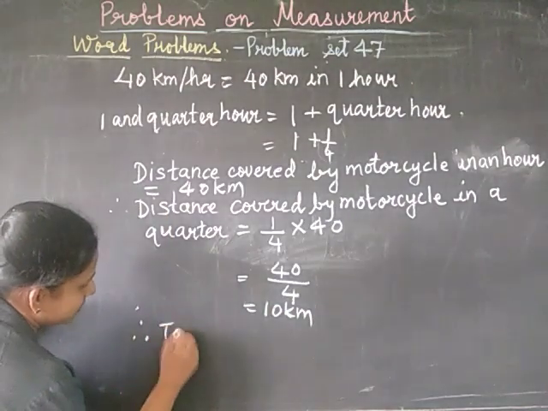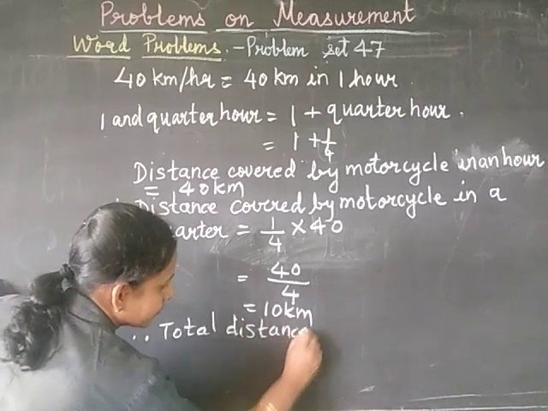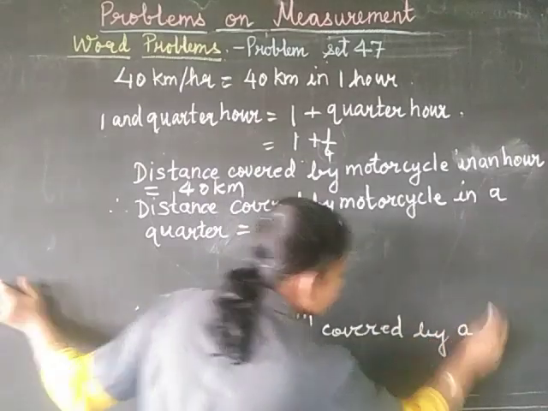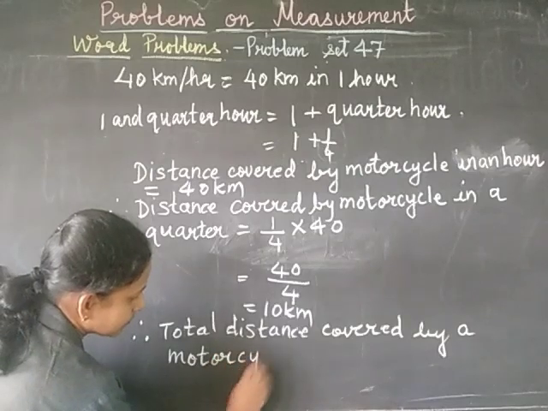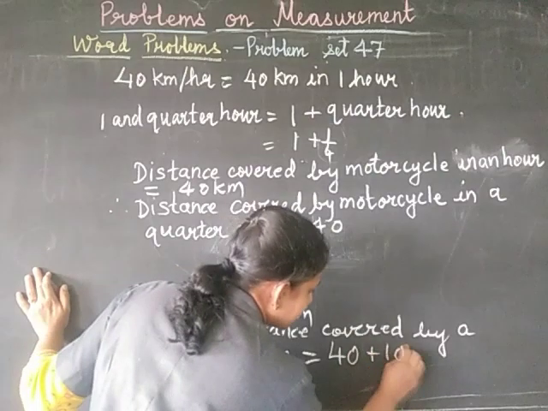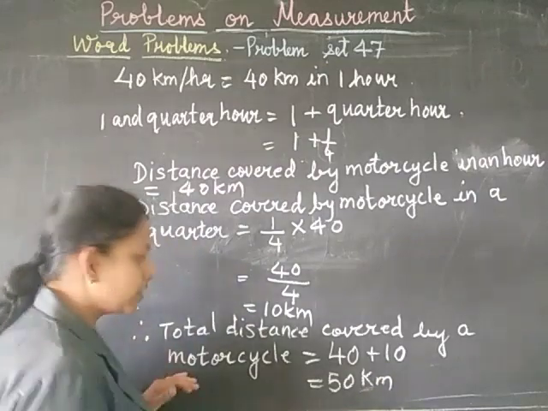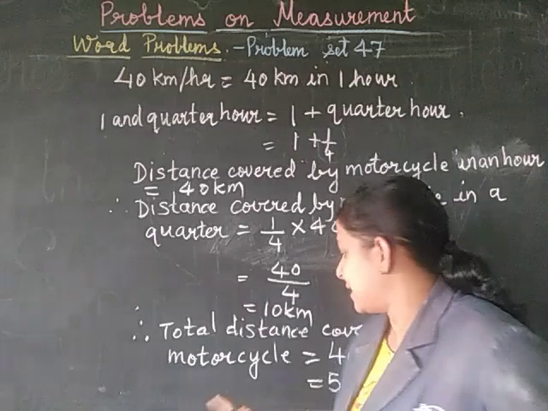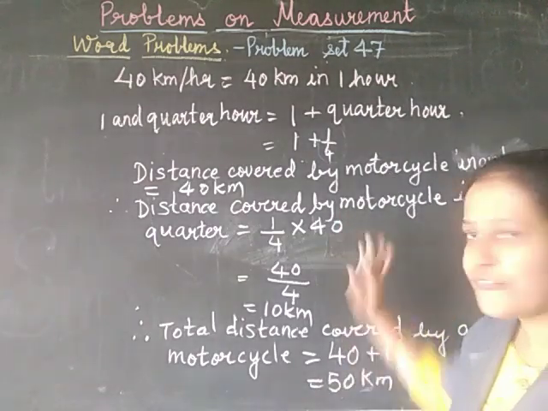Therefore, the total distance covered by the motorcycle is equal to 40 plus 10, which is equal to 50 kilometers. Therefore, the total distance covered by the motorcycle in 1¼ hour is 50 kilometers. Fine. So this is regarding the 5th question.